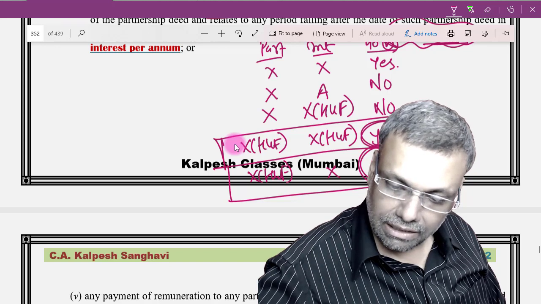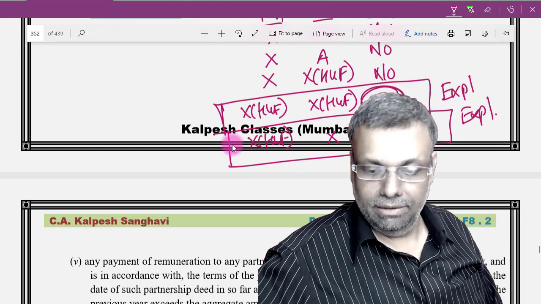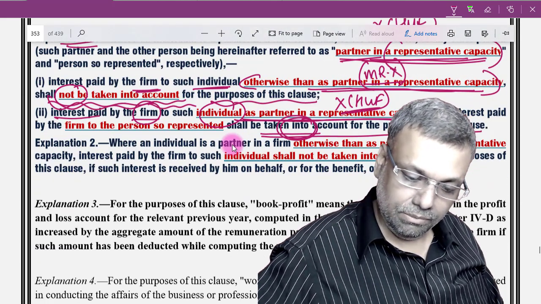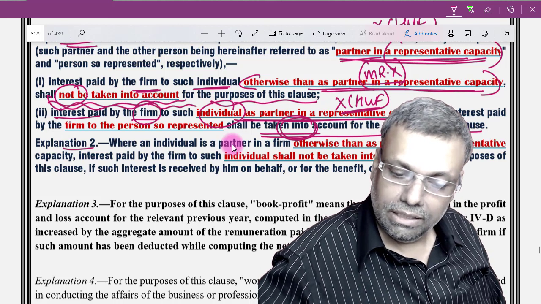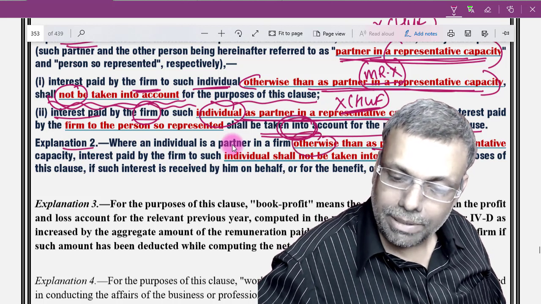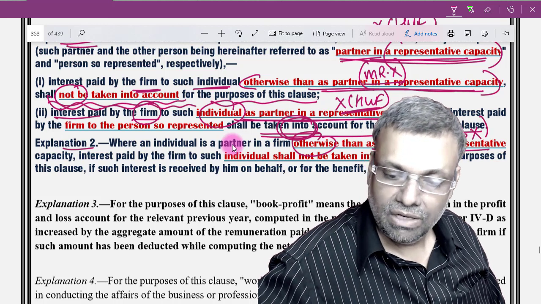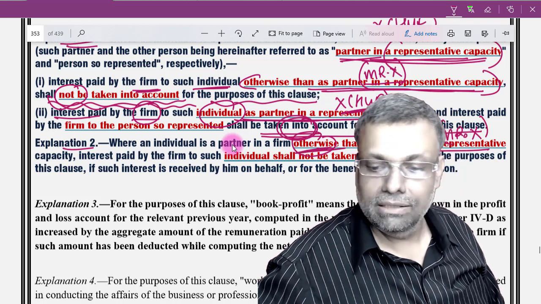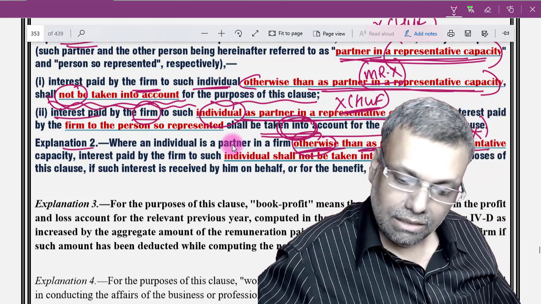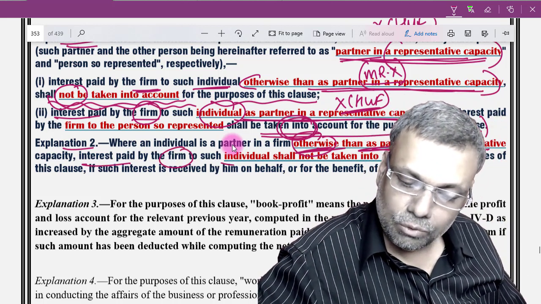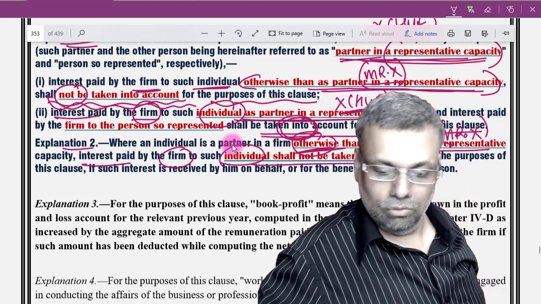This situation is perfectly covered by the explanation. Okay, keep that in mind. Now, see this particular explanation number 2. Where an individual is a partner in a firm otherwise than as a partner in a representative capacity, that means the partner is Mr. X, otherwise than in a representative capacity, that means the individual is the partner, and the interest paid by the firm to such individual shall not be taken into account.